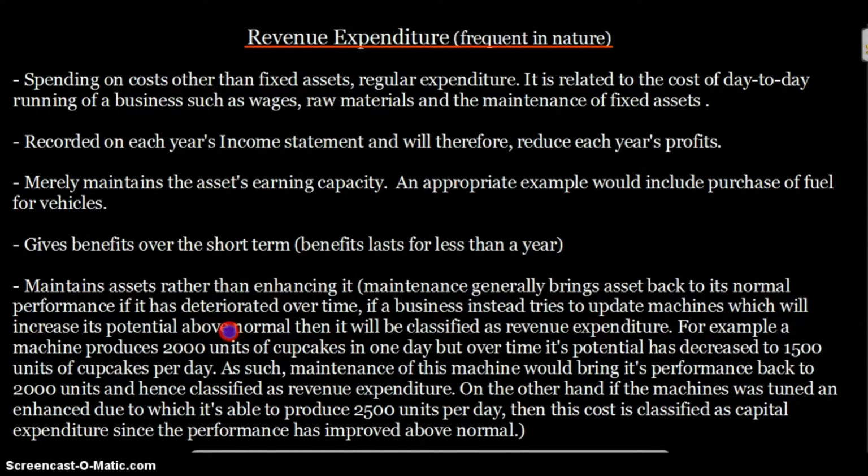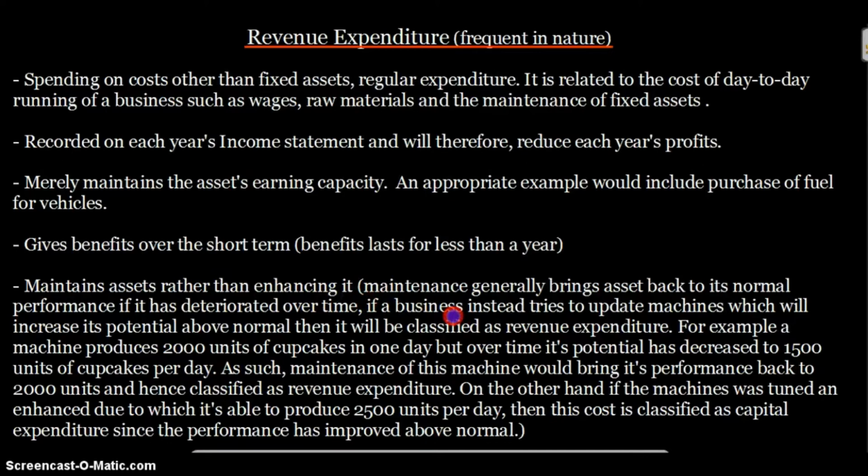Now finally, the last thing that we will discuss in today's lecture, what is the basic difference when we say that it maintains assets rather than enhancing it. So I've written a whole paragraph about that, so let's read this. Maintenance generally brings assets back to its normal performance if it has deteriorated over time.